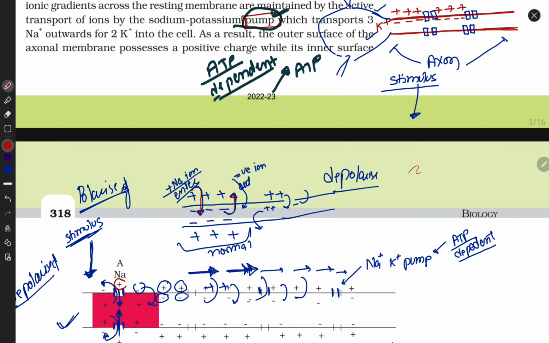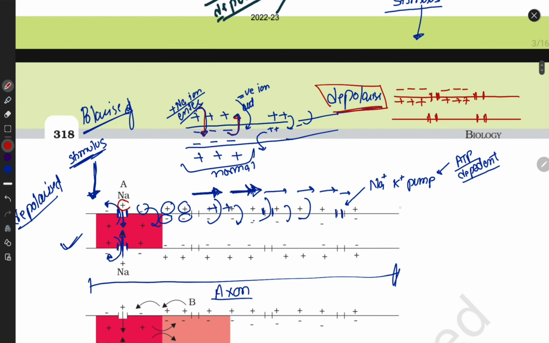This is the plasma membrane of the axon. Now these are the pumps, and this is the depolarized form, where minus charge comes outside and positive charge goes inside. We want the cell to come to its normal form, and this process is repolarization.